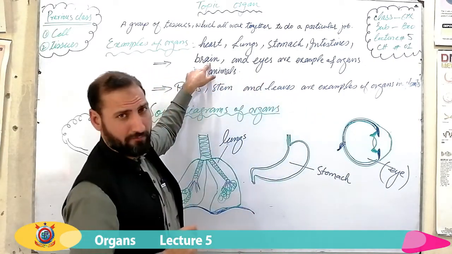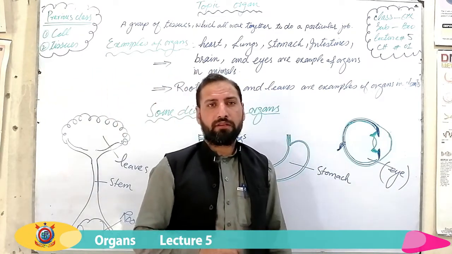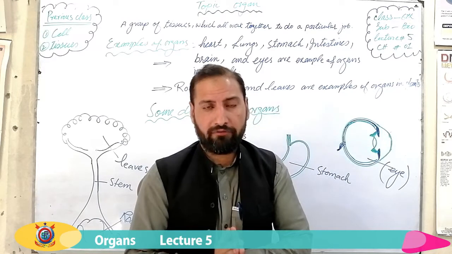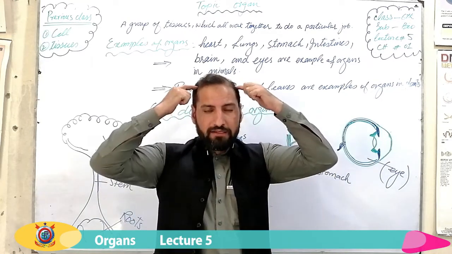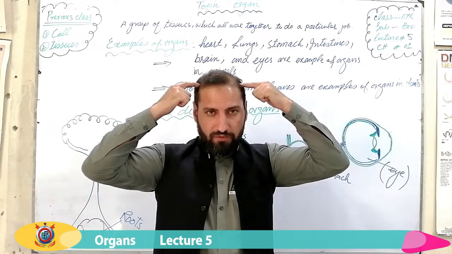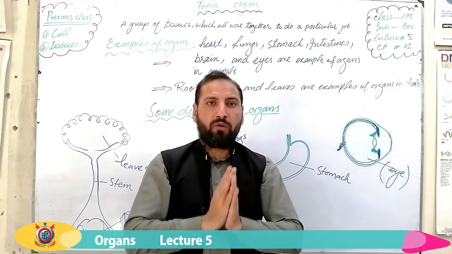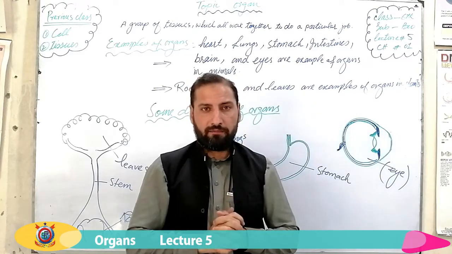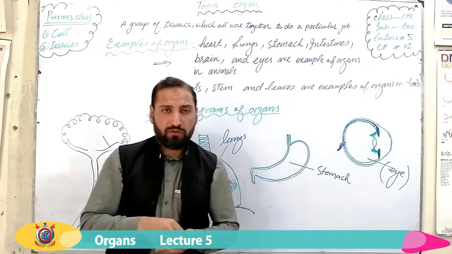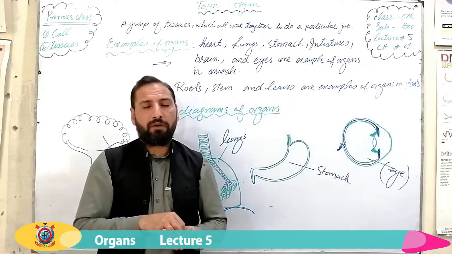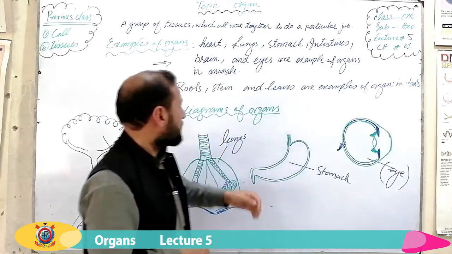Next one is brain. Brain is the most important part of our body. It is a very important organ, a very delicate organ. Where is brain? Brain is located inside our skull. यहाँ पे मौजूद है। यहाँ पे it is located, or you can say enclosed in a bony structure called cranium. Cranium के अंदर मौजूद है, and what is its function? Its functions you all know, it controls all our body activities. Body के तमाम activities control करना इसका काम होता है.